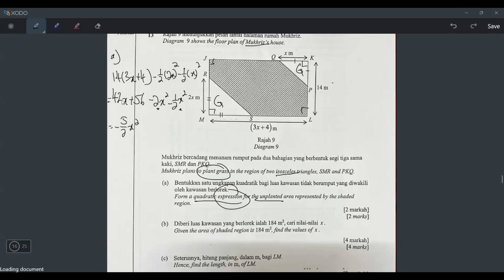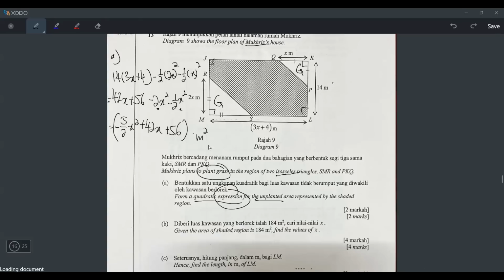And then after I write that, then I will write plus 42x. And then only I will write plus 56. That's the answer. And then I will also write the unit like meter or cm. Meter, right? So meter square. Okay, so that's how you do the soalan A.